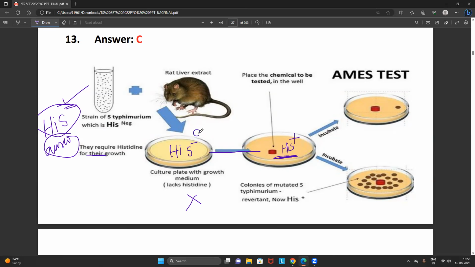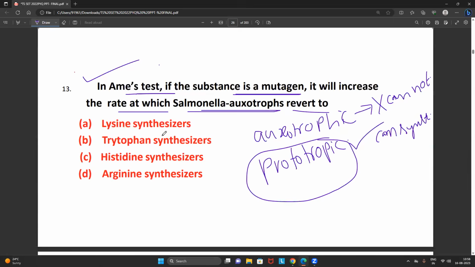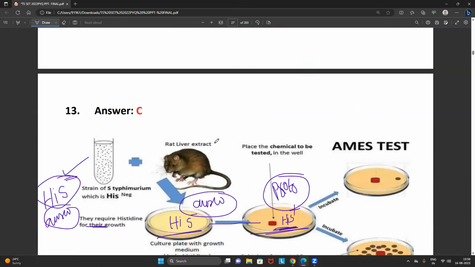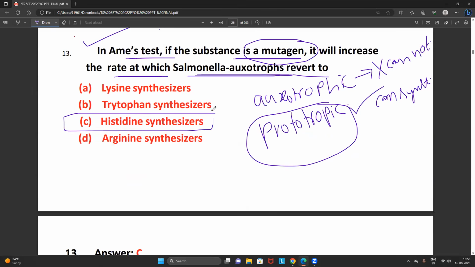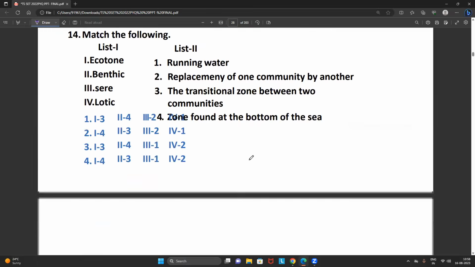In other words, in simple words, the auxotrophic strain converted into a prototrophic strain. That is what happened here. So what is the question? In the Ames test, the substance is a mutagen. It will increase the rate at which Salmonella auxotrophs can synthesize. What ultimately is it going to synthesize? It is going to synthesize the histidine. Simple, straightforward, direct experimental question.